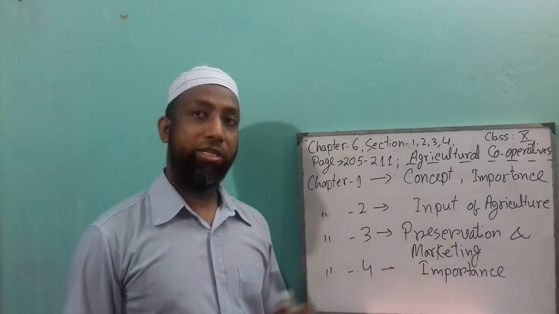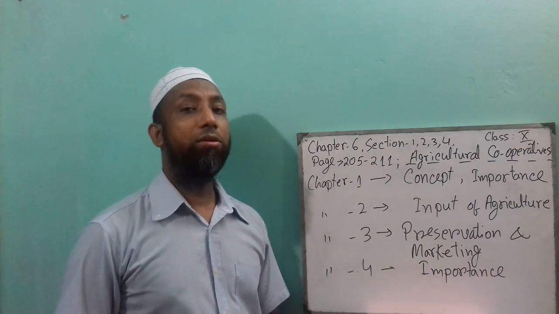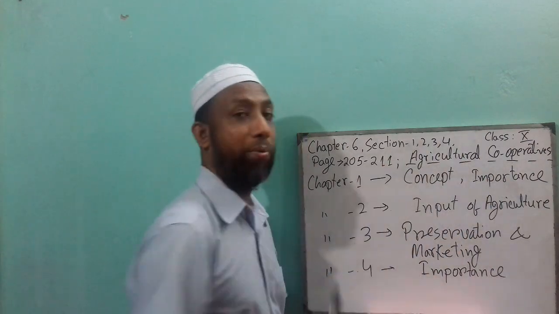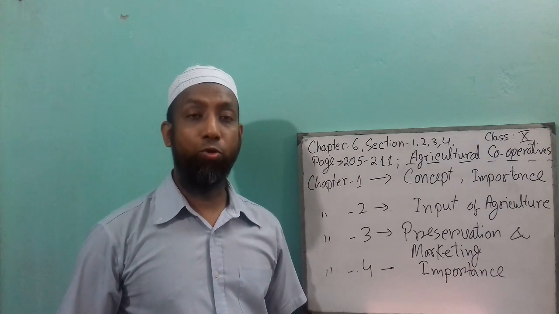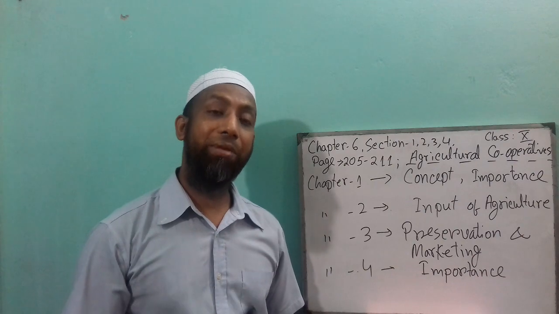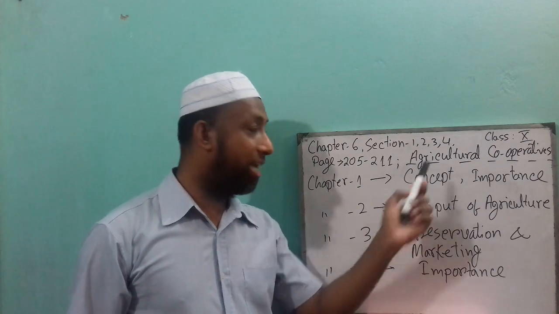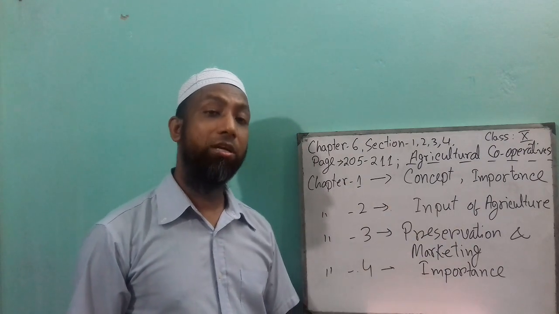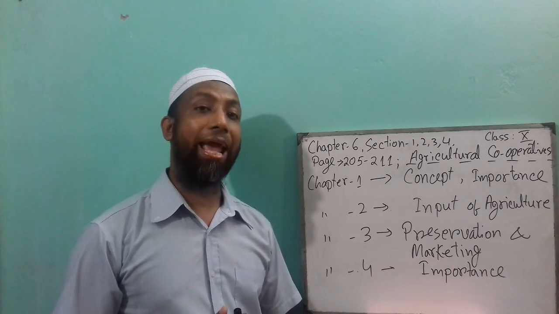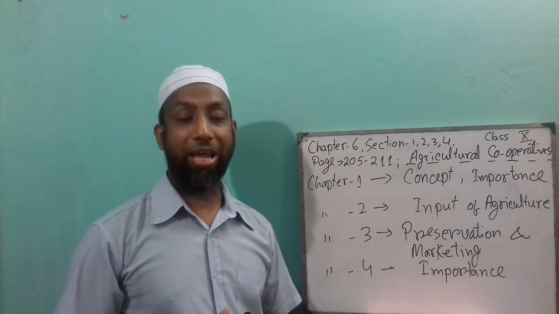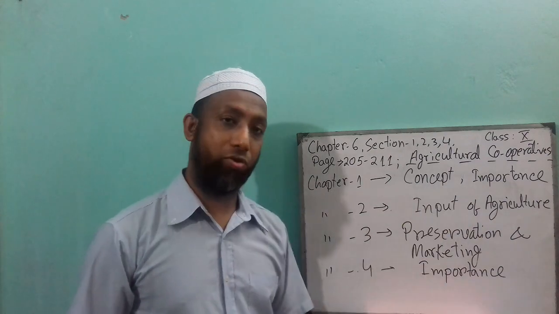Section 1, which is the concept of an agricultural cooperative and its importance. First of all, you have to understand what cooperatives are. A cooperative is working in a group to achieve similar objectives. Agricultural cooperatives mean a group of farmers doing agricultural work together and achieving more profit for farmers in the agriculture sector. That is called agricultural cooperatives.